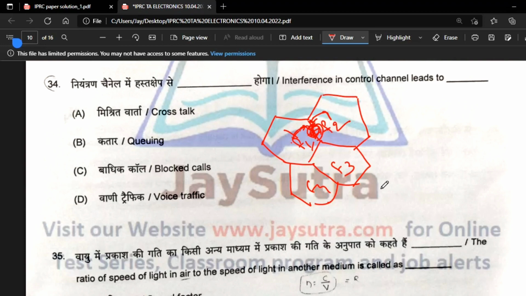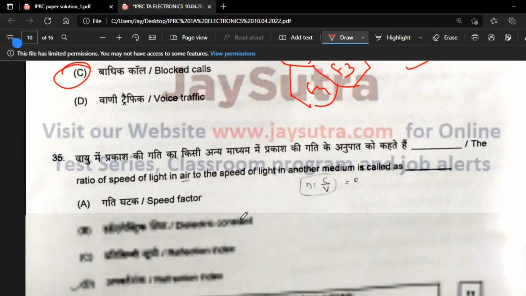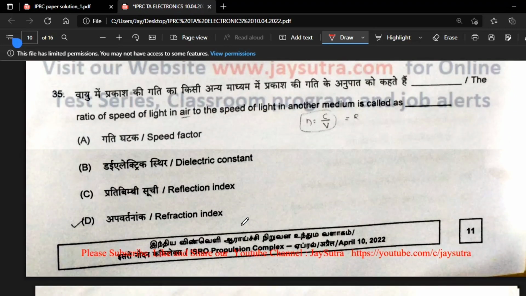That's why we don't give the same frequency to adjacent cells. So interference in the control channel leads to blocked calls, and we avoid it by giving different frequencies in adjacent cells. Okay, next.